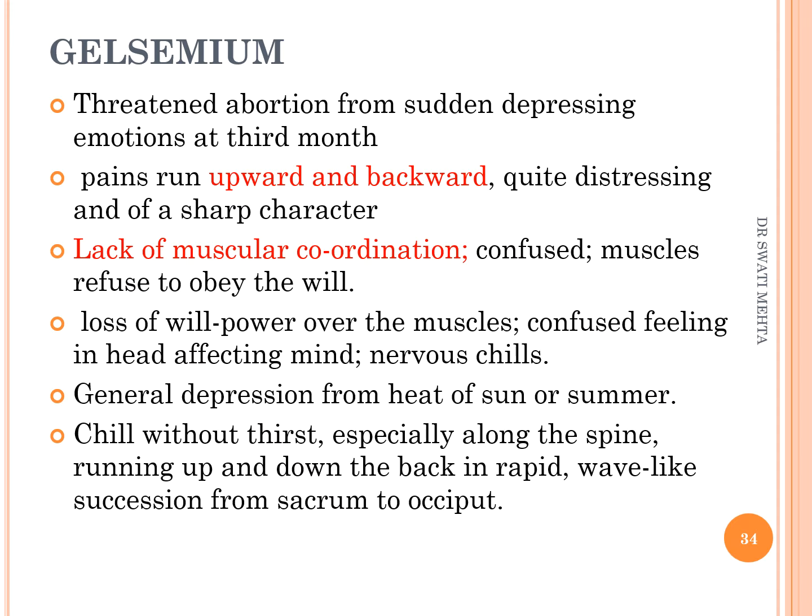Gelsemium, the causative factor is lack of muscular coordination. We all know that the upper uterine segment and lower uterine segment have rhythmic contraction and relaxation, but sometimes, maybe because of a psychological cause or an endocrinal cause, the rhythm is disturbed and that leads to abortion. We can use this medicine to prevent the threatened abortion.